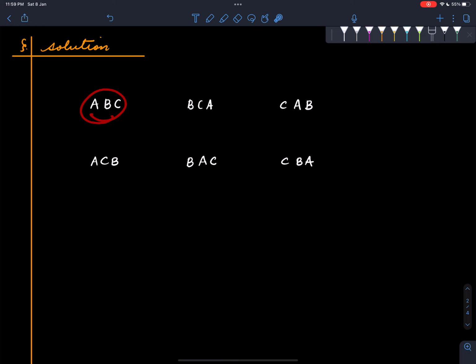There are only 6 possible configurations. Suppose this is the current configuration, and we are asking what the possibilities for the next configuration are. If the current configuration is ABC, then A could leap over B, giving BAC.